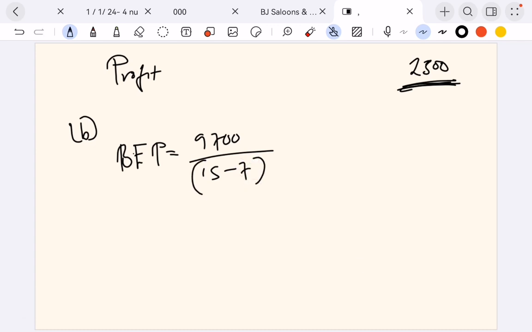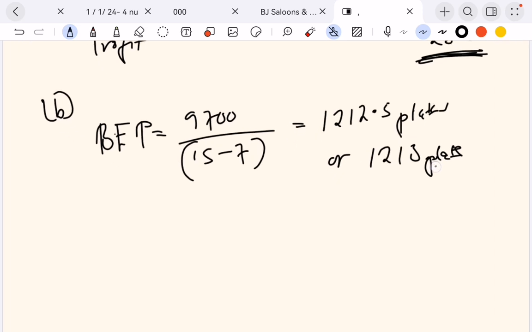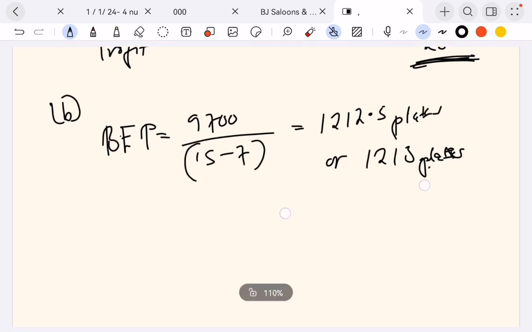So you can put it like this on your calculator. If you put that on your calculator, how many plates are you getting there? You're getting 12.5 plates of Onshima. If you sell 0.5, it should be a Bevla or something, but it can be 1213 if you round it off to the other side, plates of Onshima, because you can't sell point chan of Onshima unless it's a Bevla, or 1213 plates of Onshima. In order for you to break even, you need to sell this amount of Onshima.